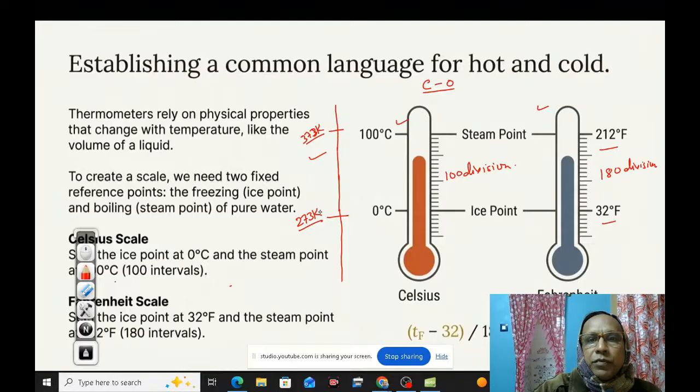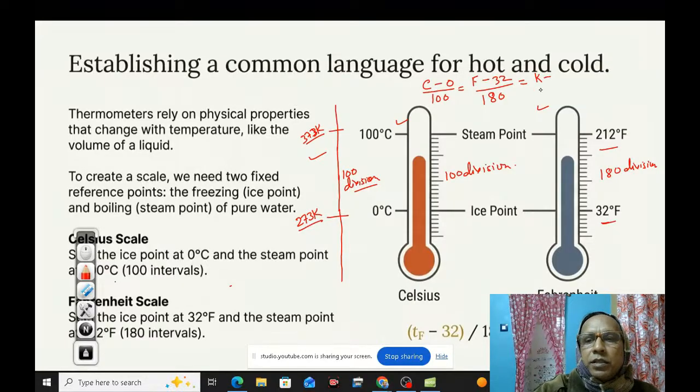And in case of Kelvin, it is also 100 divisions. Now we'll find a relation between the three: centigrade, Fahrenheit, and Kelvin. What is the relation? C minus 0 divided by the number of divisions, 100, is equal to, for the Fahrenheit scale, F minus the ice point, 32, divided by how many divisions? 180 divisions. Is equal to